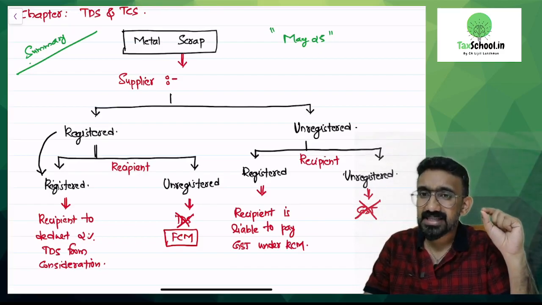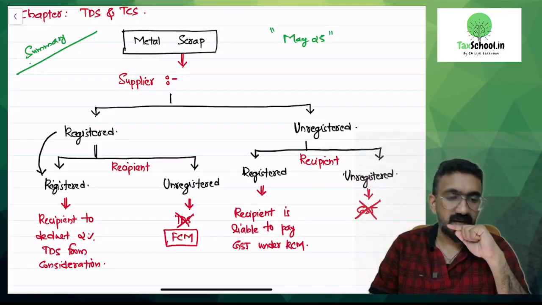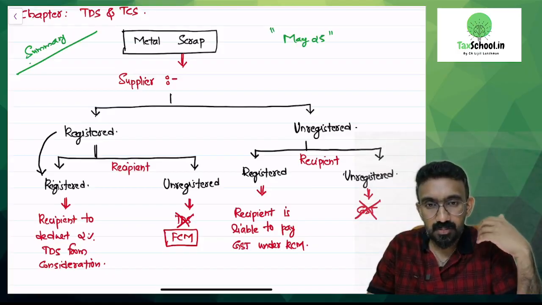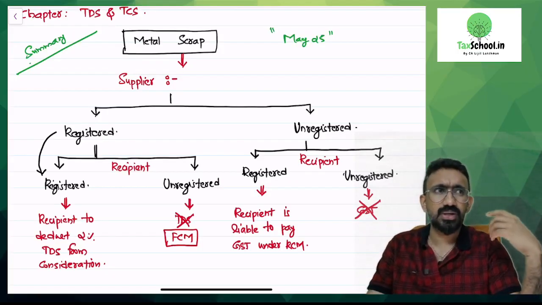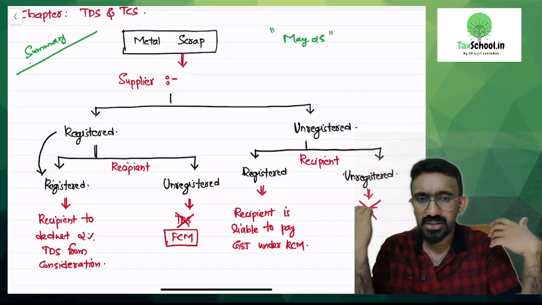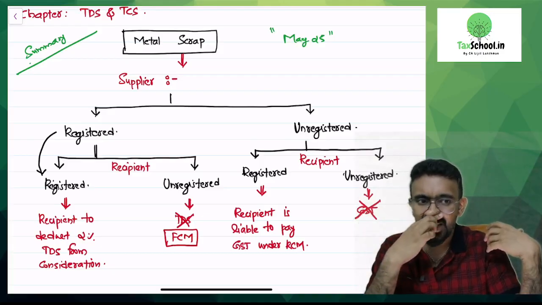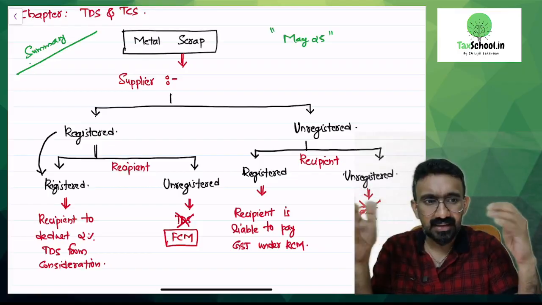Then what if this metal scrap supplier is unregistered? Then I have to ask the question, who is buying the metal scrap? There could be a lot of people, like in the household, there could be metal scrap. We would be selling this metal scrap to somebody who is having a GST number, right? People could come to get the scrap from our houses, right? We could be selling them metal.